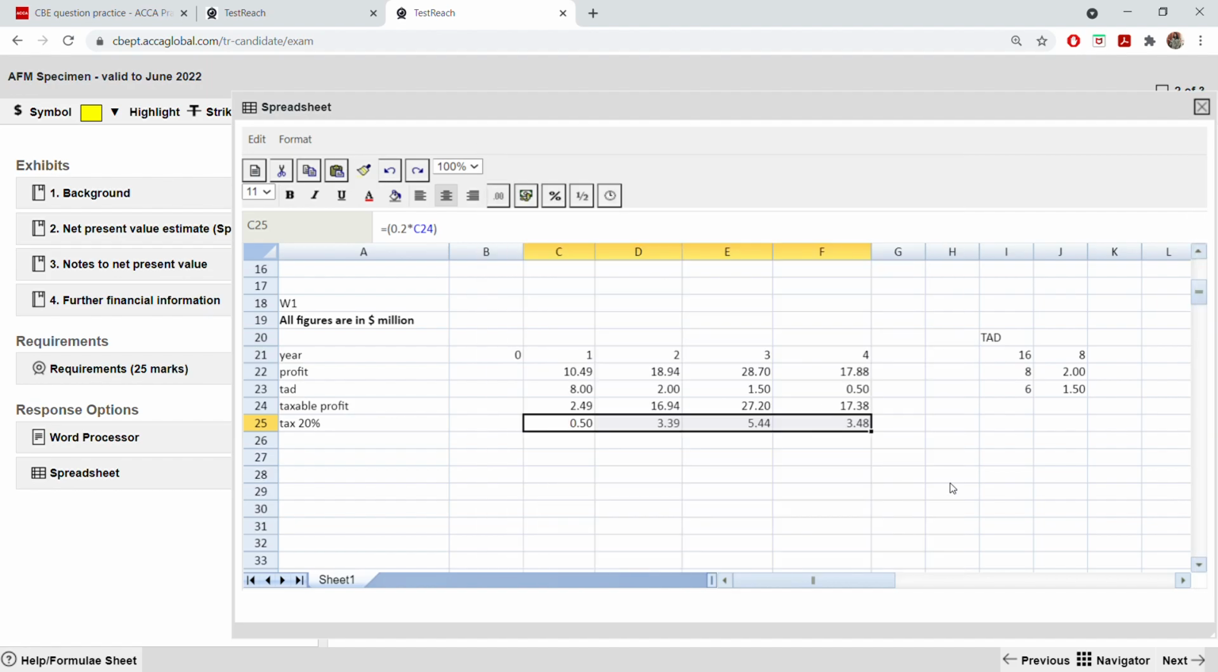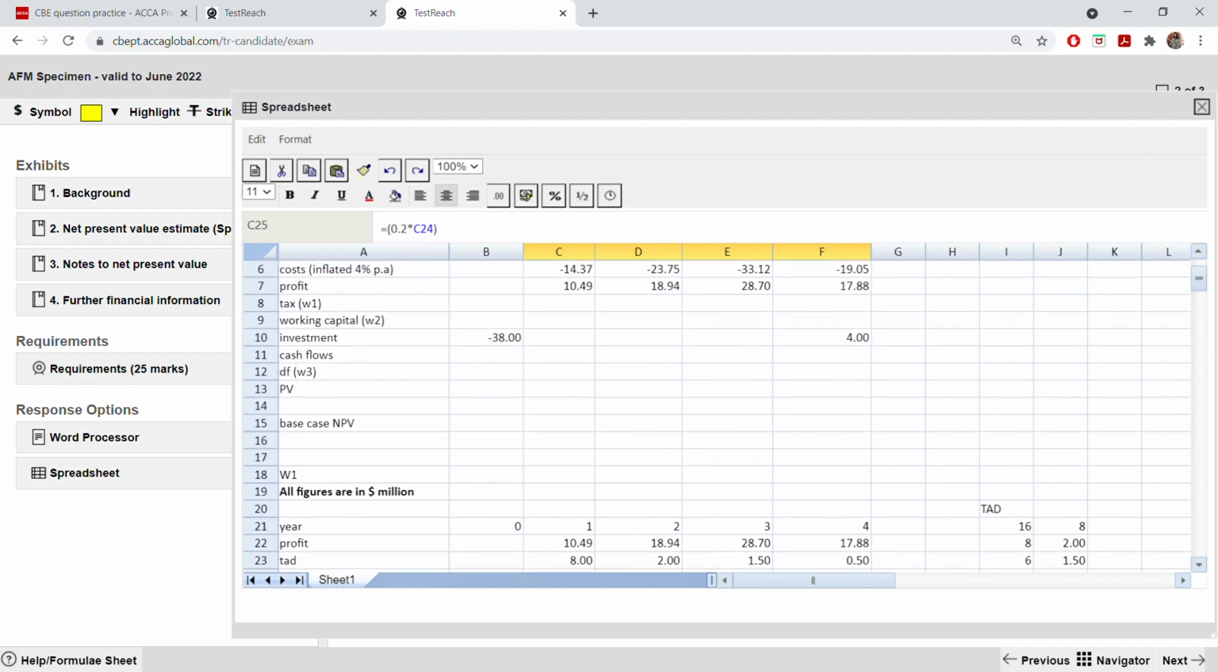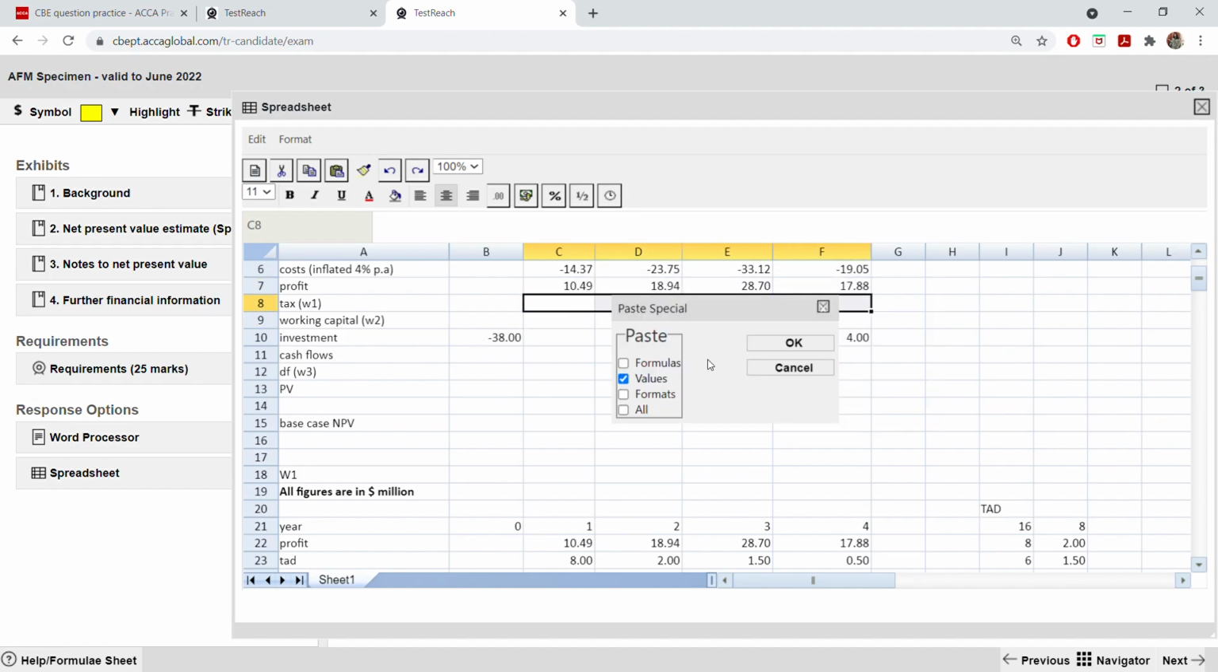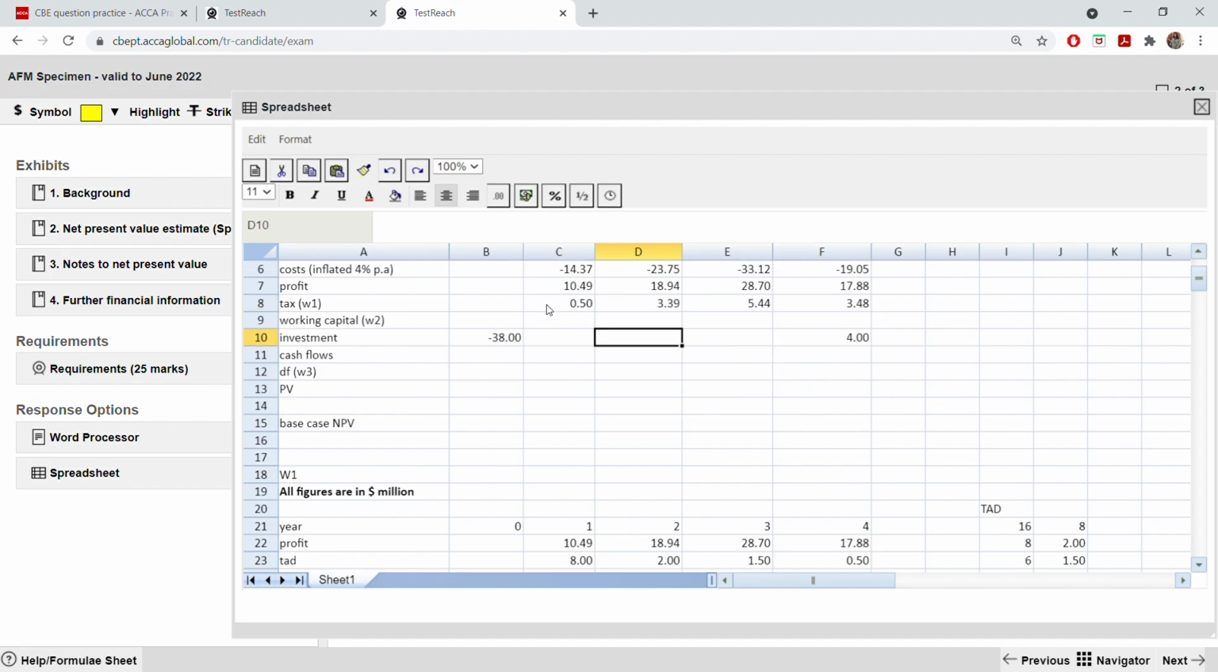Okay, you see. Now you're supposed to copy this to this table. Tax is paid in the same year, so 0, 1, 2, 3, 4, but when you're pasting it, go to paste special, again values. Okay, and make sure that these are in negative. If you make one negative, everything will come in negative, because you have to deduct tax.